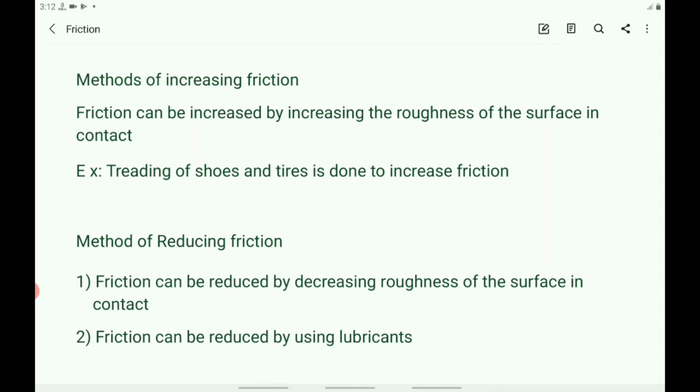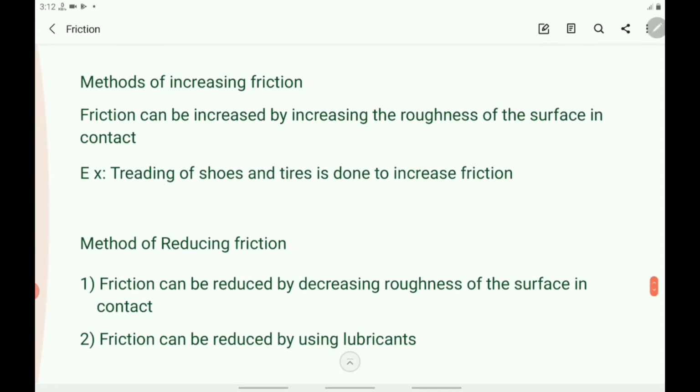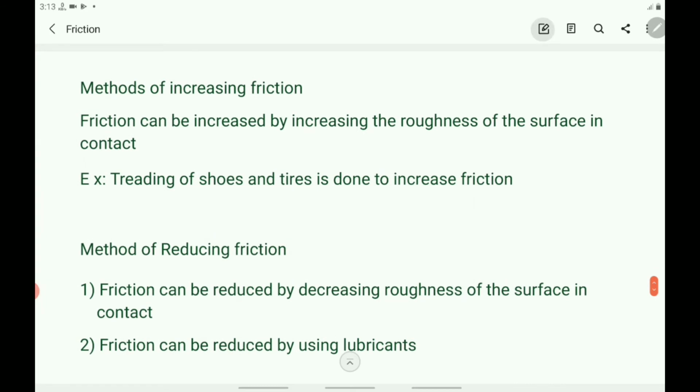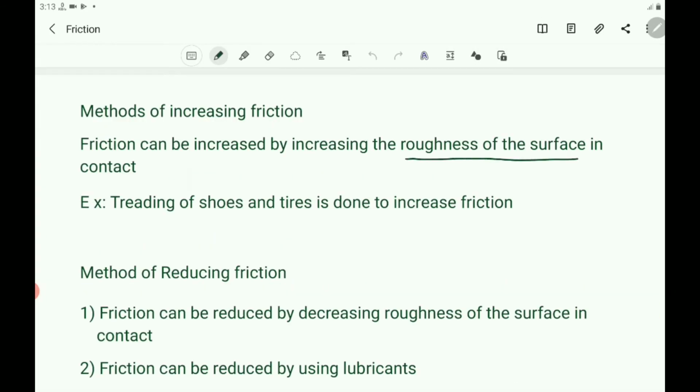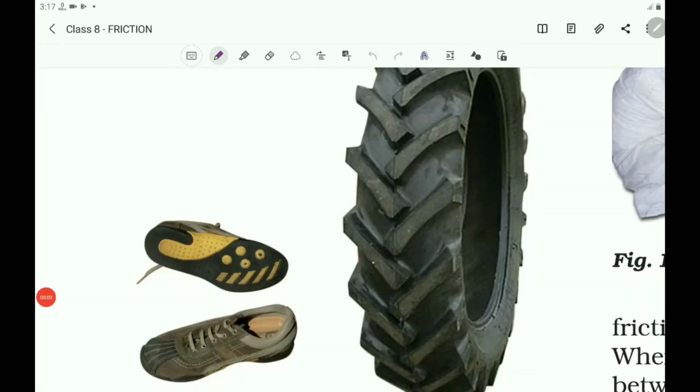To increase friction, we have to increase the roughness of the surface in contact. For example, treading of shoes and tires is done to increase the friction. The sole of your shoe is grooved to provide the shoes better grip on the floor so that you can move safely, and also the treaded tires of cars, trucks and bulldozers provide better grip with the ground.